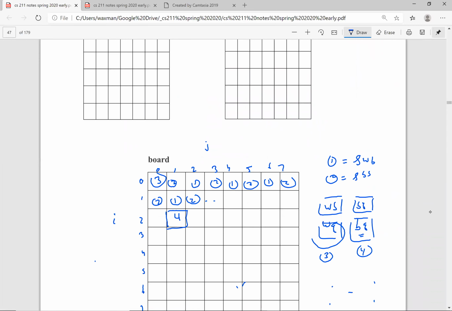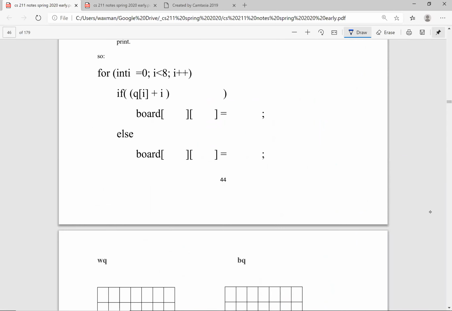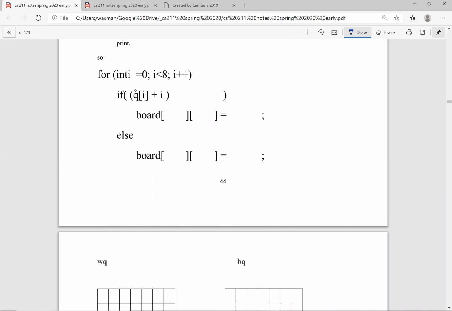Remember, we have the array Q, and so I starts at 0. This is going through the columns, right? I is the columns. So what we're going to do is if Q sub I plus I mod 2 is equal to 0, right? So board sub, what's the row again?